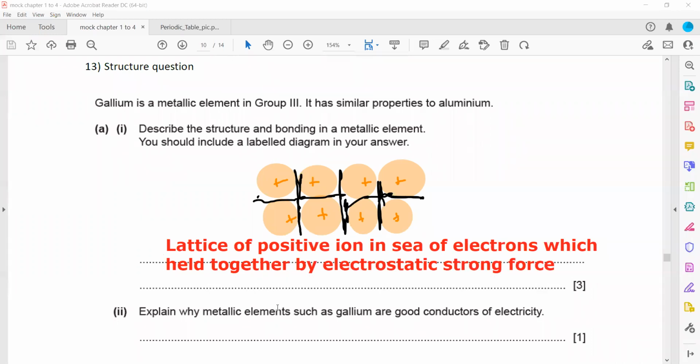Why are metals such as gallium good conductors of electricity? Because they have free or delocalized electrons. That's why they can conduct electricity.